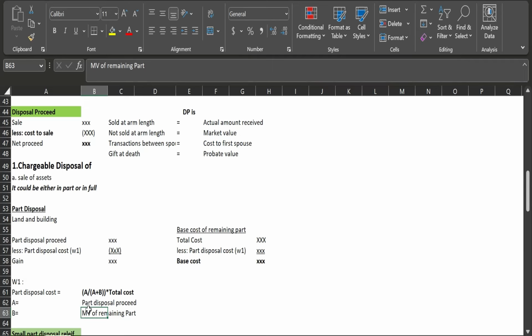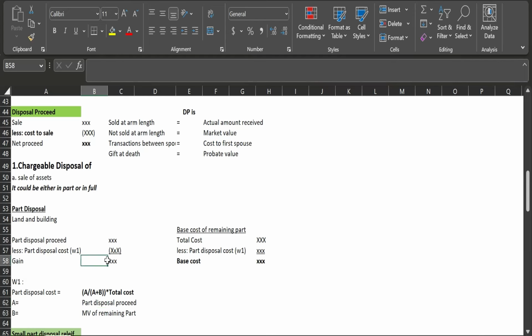So A will be 20,000 and B will be 50,000. And we multiply it by the total cost which we incurred while purchasing the whole land. So this will be our part disposal cost, and we keep it here and calculate the gain.